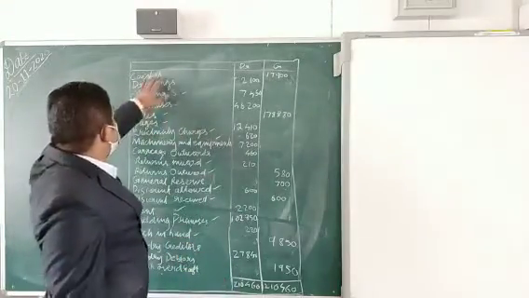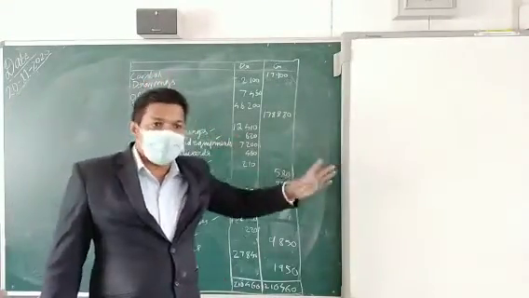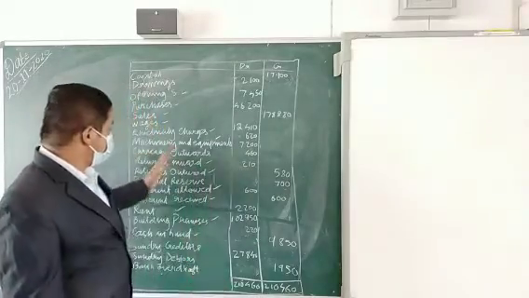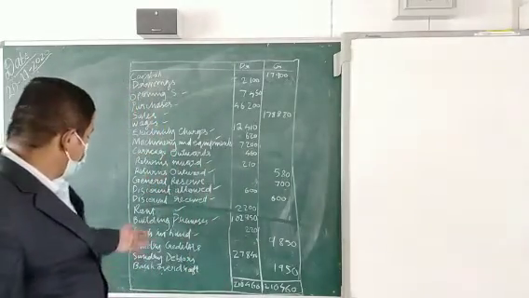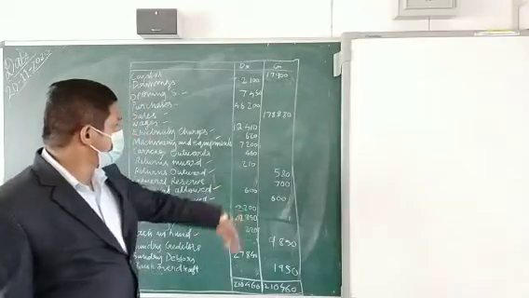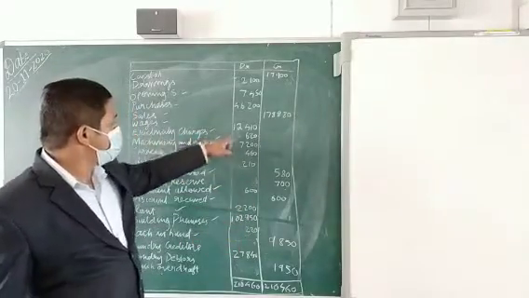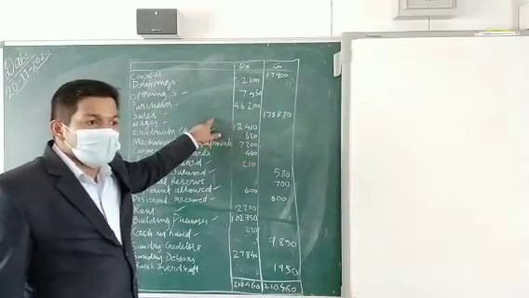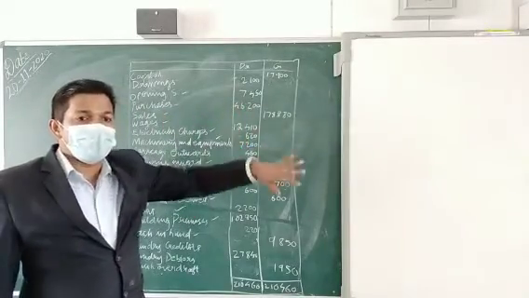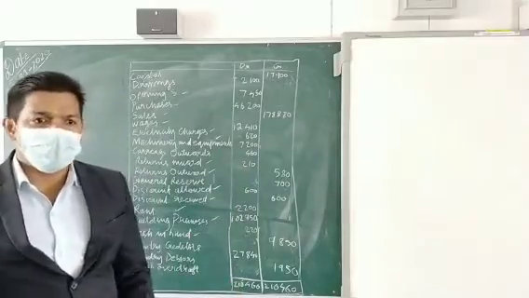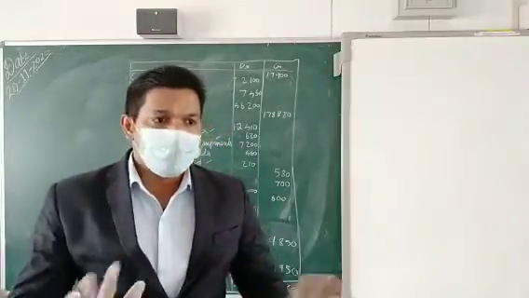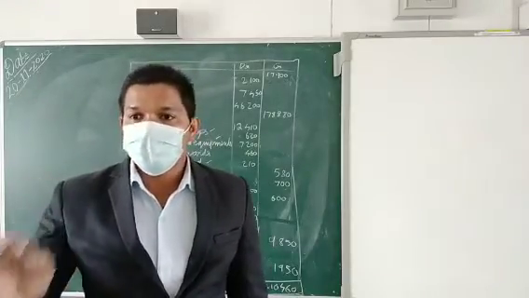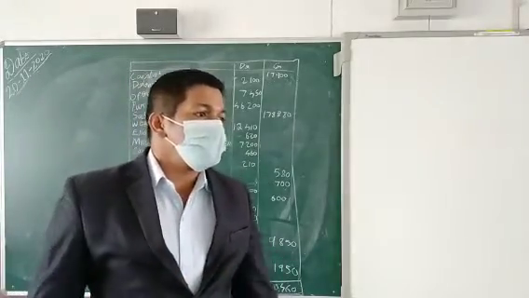If a capital account is there, keep in mind that the capital account will have a credit balance. All assets will have a debit balance. Then you can easily understand which things are correctly written, and if anything is written wrong, you have to adjust it. This is very simple. The only thing you have to know is which accounts will have a credit balance or a debit balance.